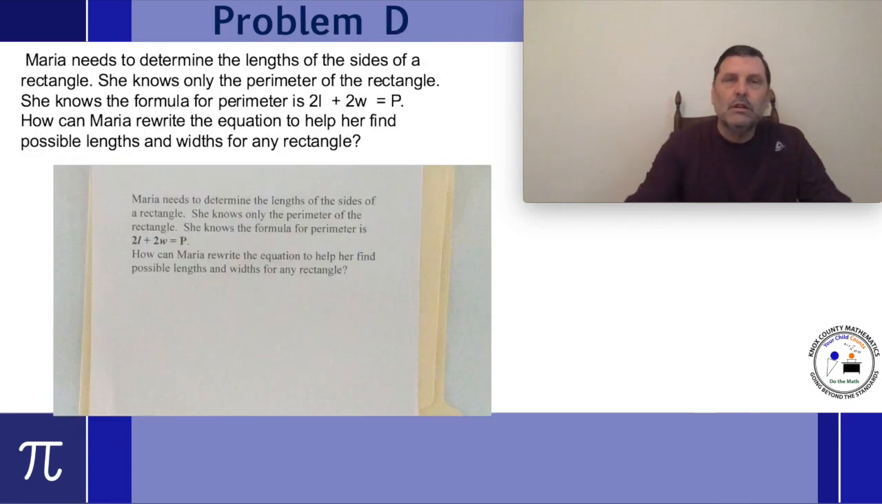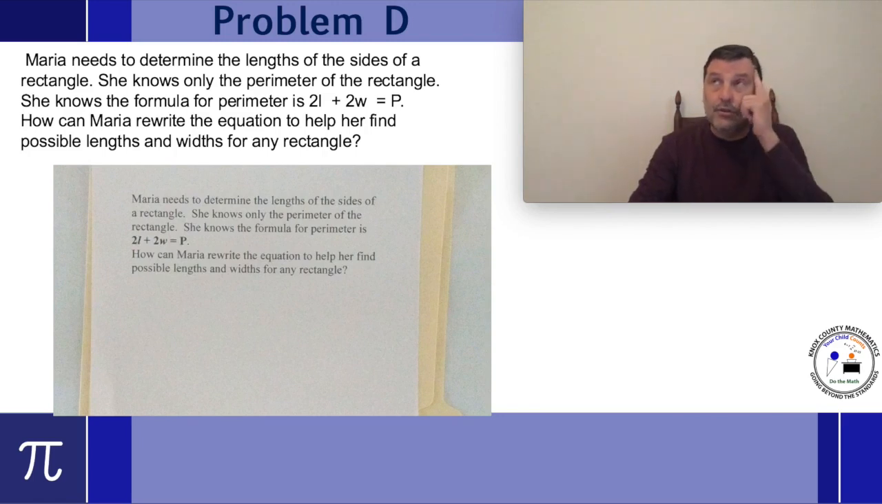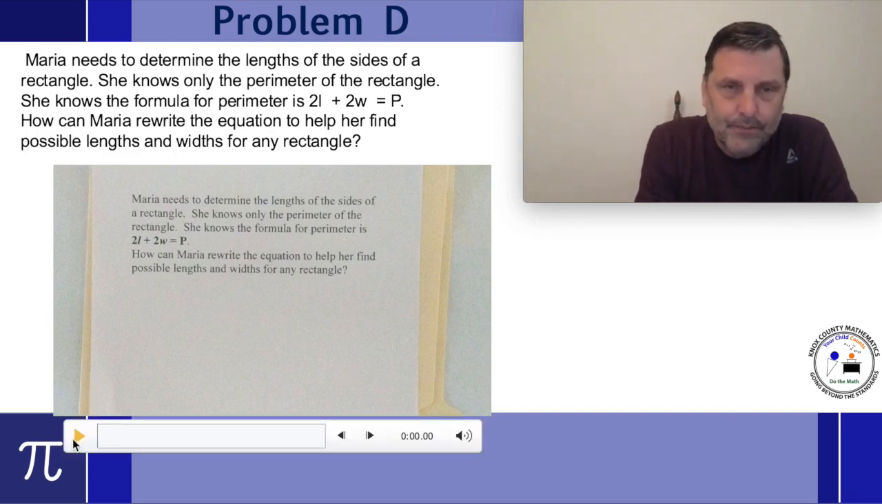Okay, let's move along to problem D. Maria needs to determine the lengths of sides of a rectangle. She knows only the perimeter of the rectangle. She knows the formula for the perimeter, which is 2 times the length plus 2 times the width equals P. You learned that in elementary school. How can Maria rewrite the equation to help her find possible lengths and widths of any rectangle? So much like in problem C, we're taking a formula and rewriting it. So let's see how Maria is going to do this.